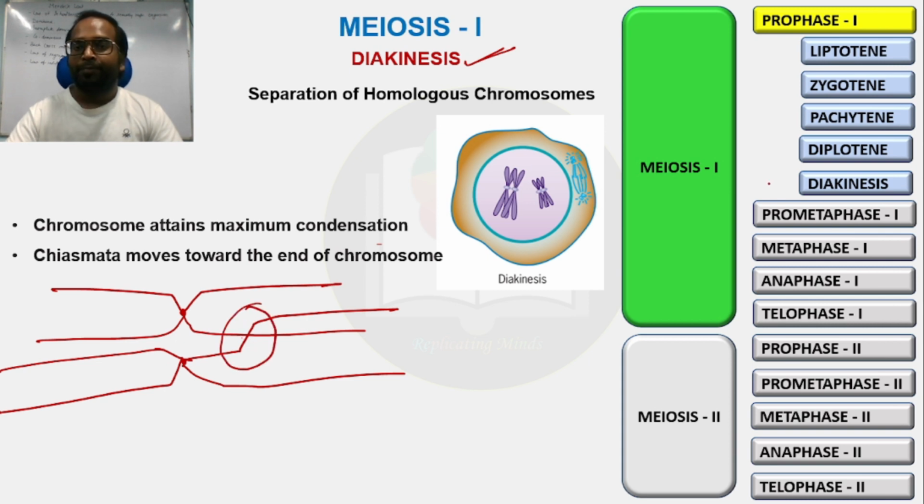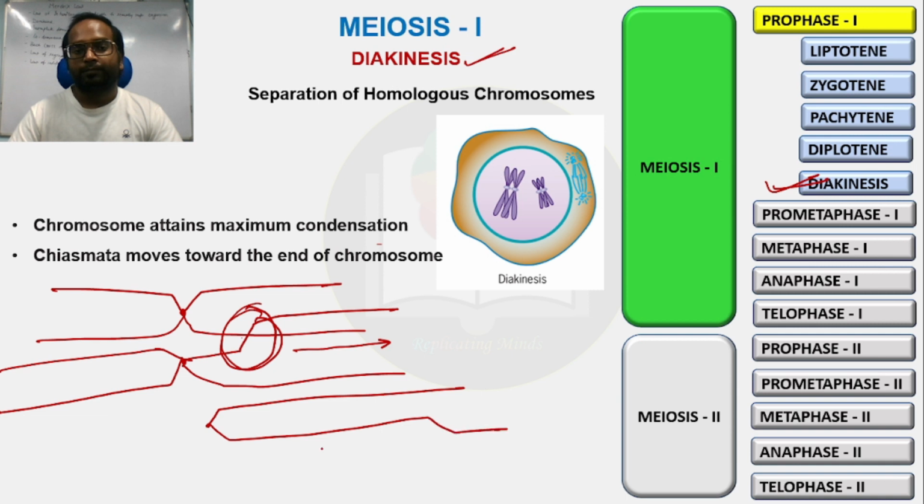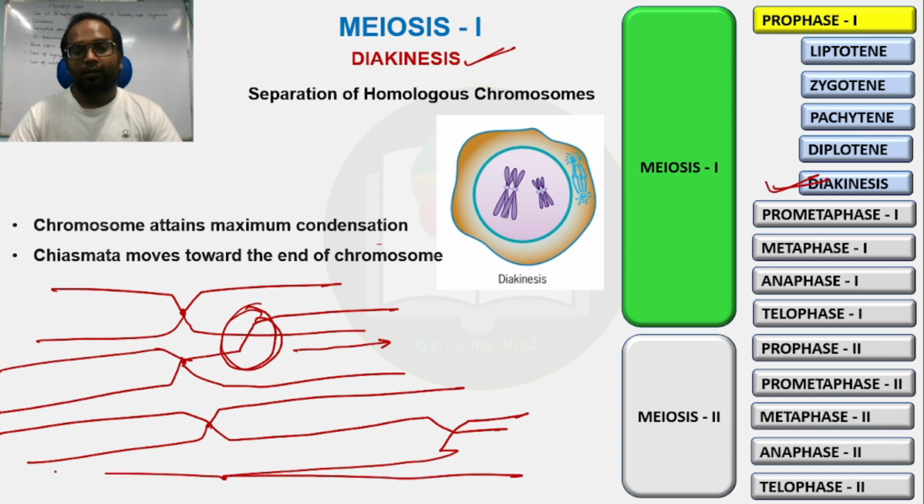But here in the diakinesis step, this chiasmata will move towards the terminal end, like this. Okay, so it will move toward the terminal end slowly. This will be removed from between the homologous chromosomes, and the two homologous chromosomes will be separated from each other.